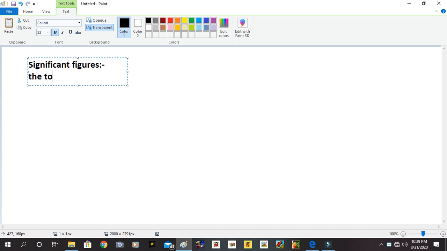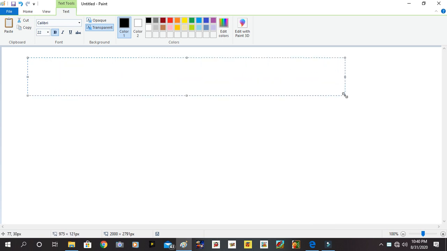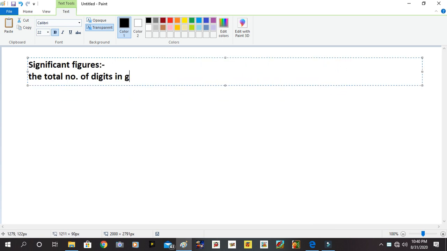Then the total number of digits in the given calculation or given measurement which have a certainty, or we can say which have proper significance.